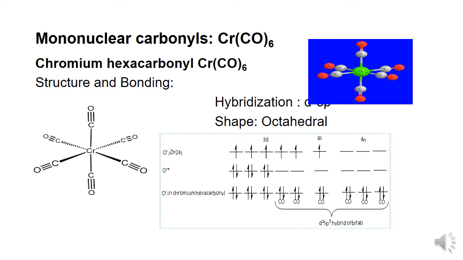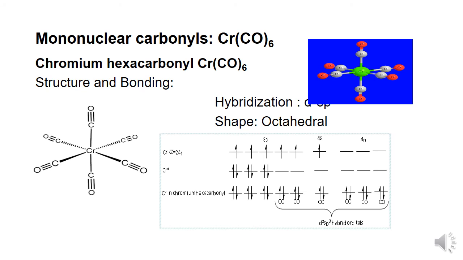When we come on to the structure and bonding of chromium hexacarbonyl, the molecular formula is Cr(CO)6. The electron diffraction studies show that the molecule has an octahedral shape. It undergoes d2sp3 hybridization and the 6 d2sp3 hybrid orbitals lie around the chromium atom in an octahedral arrangement, and the 6 CO molecules donate 6 electron pairs to the chromium atom.